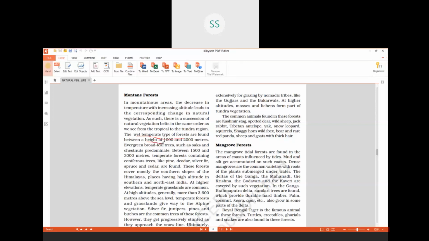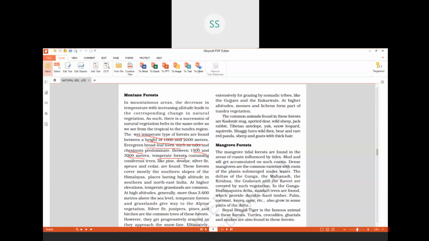in between a height of 1000 to 2000 meters. Between this height, the type of vegetation is temperate forests, where we see evergreen broadleaf trees such as oaks and chestnuts. So that means they are thick forests first of all, because their height is low and they have broad leaves.